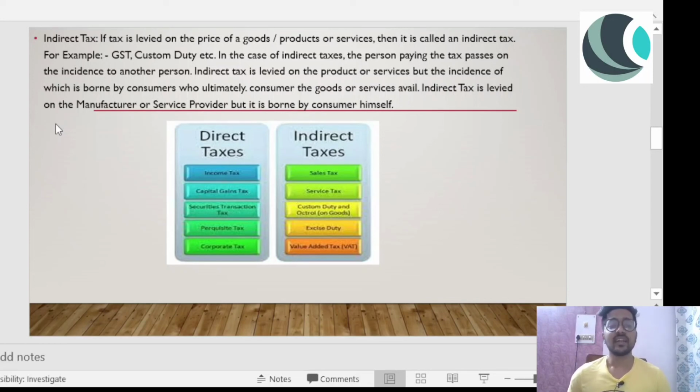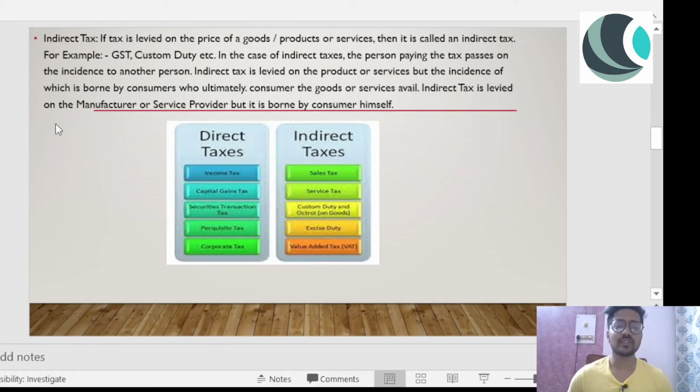Right. Indirect tax is levied on the manufacturer or service provider. Now, as I said, indirect tax is being levied on the manufacturer who is manufacturing the product, or the service provider who is providing the services, but is borne by the consumer himself, because the consumer who will be consuming that service will be actually paying that amount. Right. So there are a few examples of direct taxes and indirect taxes.